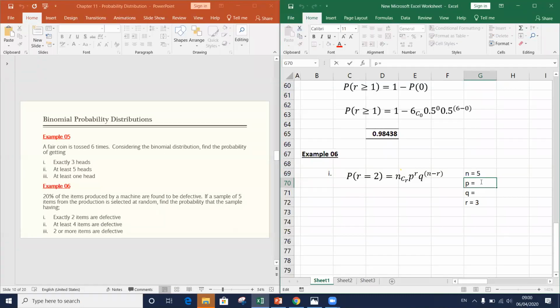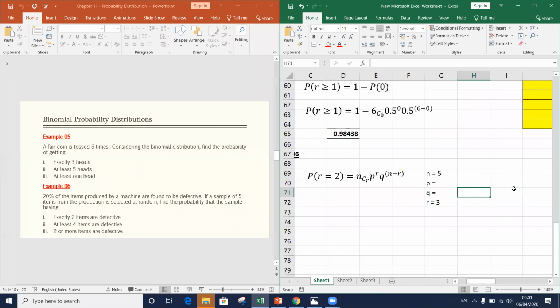What is the p value? Can you remember what is meant by P? P is the probability of success in a single trial. What we need to get when taking just one item. The two possible outcomes are what? Either it can be defective or it can be non-defective.